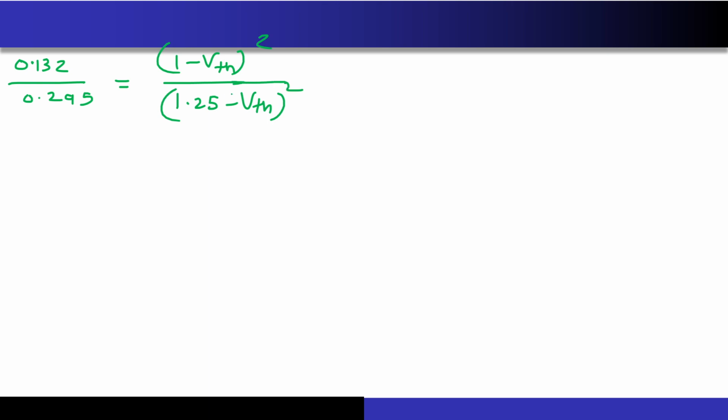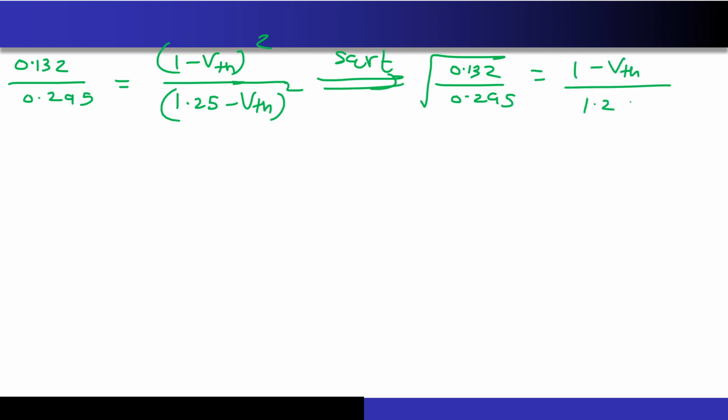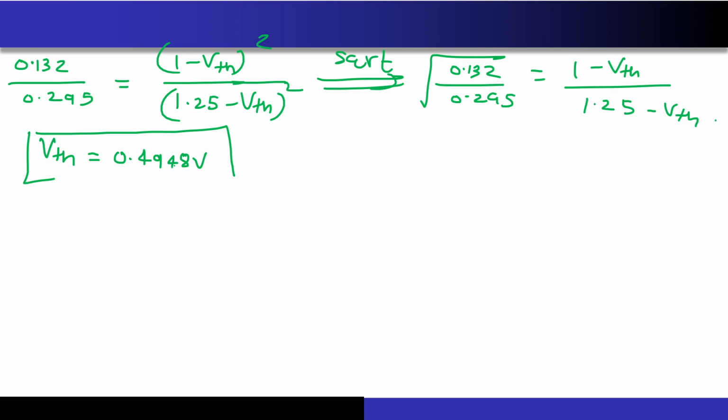Correct? Instead of solving the quadratic equation, it's better to take the square root on both the sides, right? So I will just take square root on both the sides. What I will be left with is the square root of 0.132 divided by 0.295 is equal to what? (1 minus VTH) upon (1.25 minus VTH). Correct? Now if you cross multiply and solve for this value, then the value of VTH that you will be getting will be very close to 0.4948 volts. So this is the value of VTH that I got. Correct? Now let's say this is equation number 3.